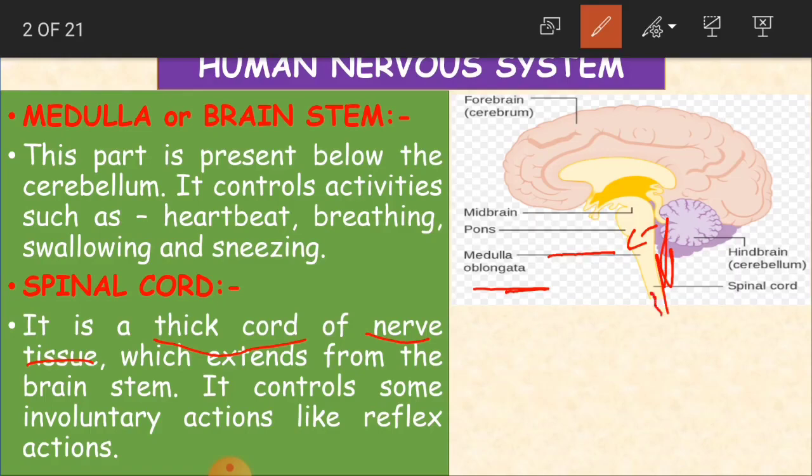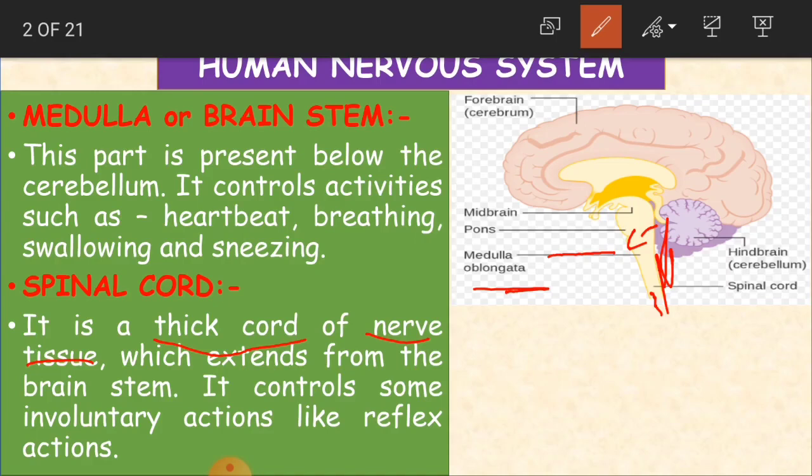It controls some involuntary actions, like reflex actions. Involuntary means that without our notice, we perform some actions. For example, if you touch something very hot, immediately you take your hand off without knowing.